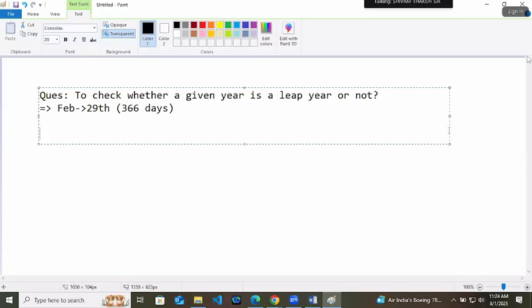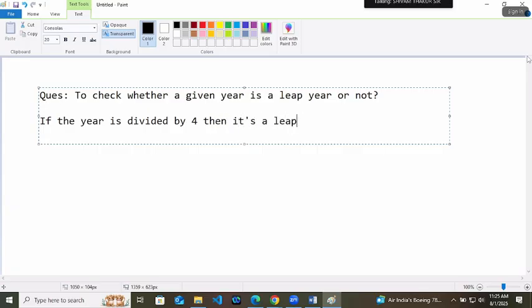Forgot? Okay, search today after class. Now, this is what you have to do. For that, there is a simple formula. If the year is divisible by 4, then it's a leap year. Okay, very good. But how will you write its if condition?